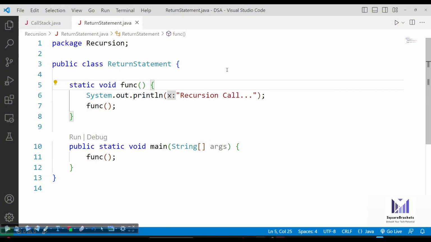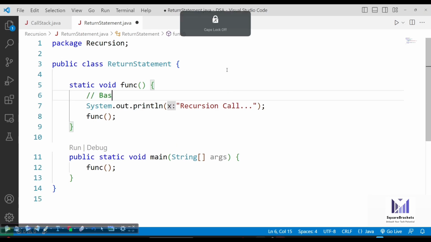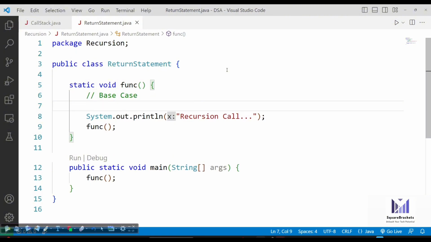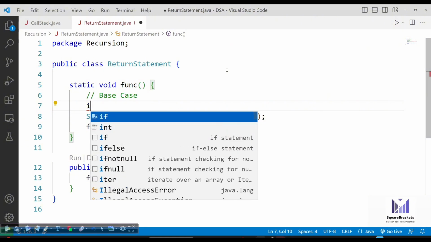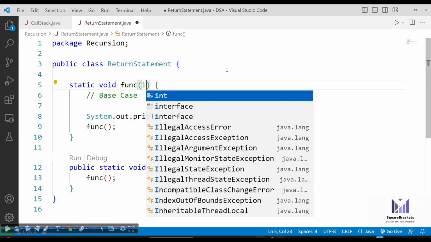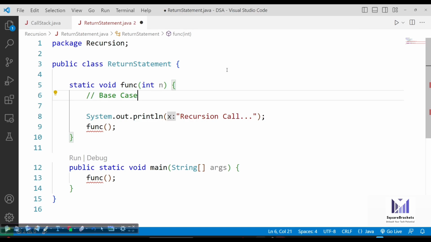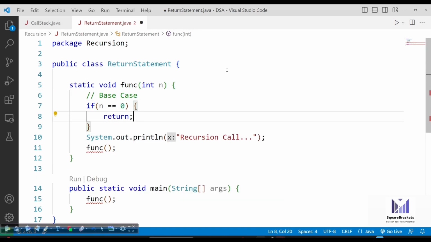Now simply you just have to understand when you want to return from the function. There must be some sort of a condition which is known as a base case. Okay, so what is the meaning of the base case word? Base case simply means that there is a condition. Whenever this condition is met, our function will stop. It will start returning from there. Okay, so let's say I have one variable int n, and I'm saying that if n becomes 0, then return from here. And by default, I keep on doing n minus 1, and initially I have passed 5.